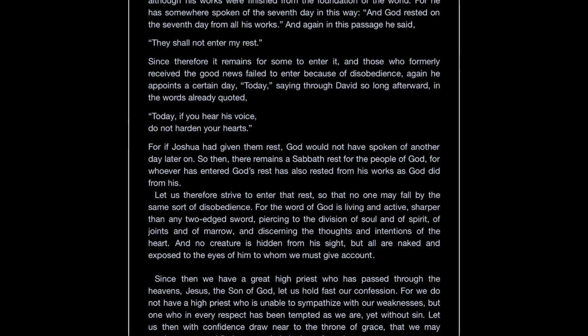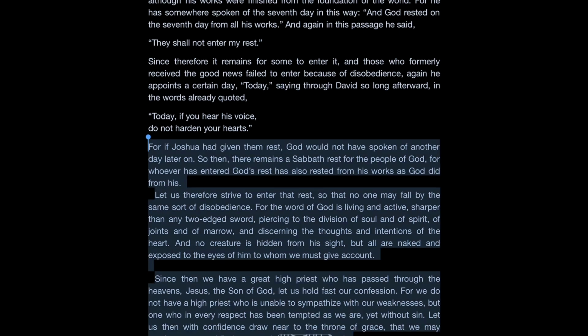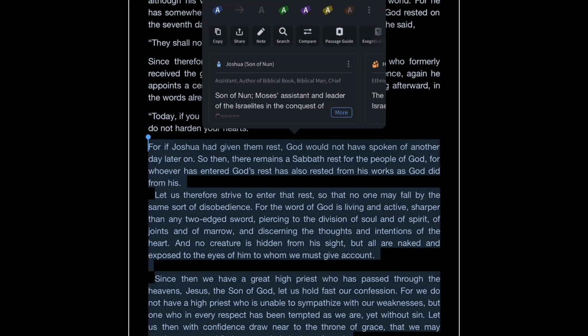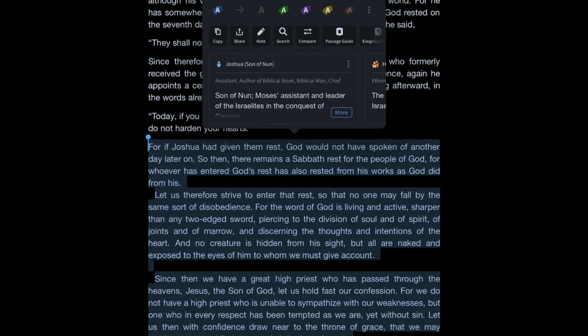Here's why. Let's just grab some text. Boom. We've actually selected Hebrews 4:8 through 5:4, Hebrews 4 all the way to chapter 5. Starting at Hebrews 4:8 and ending at verse 4 of chapter 5. Check this out.